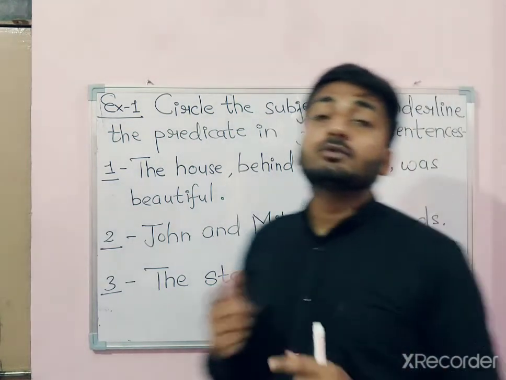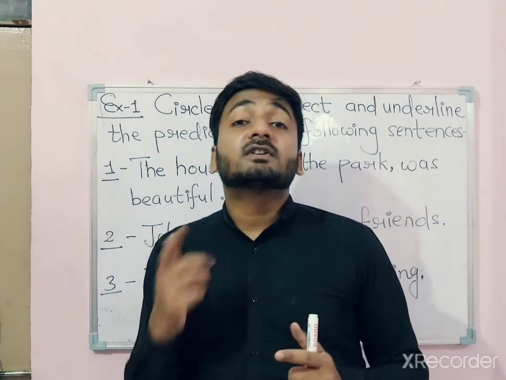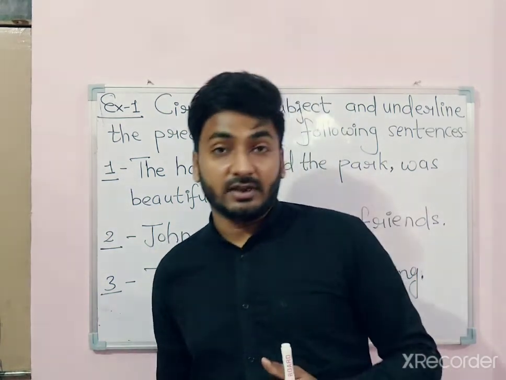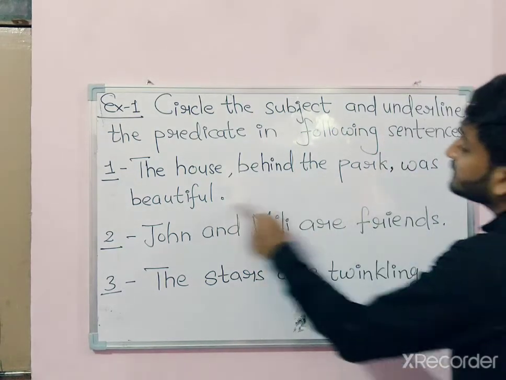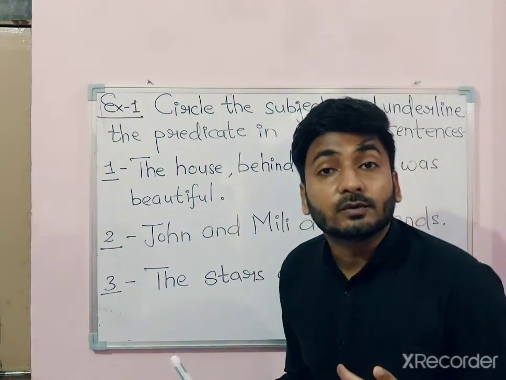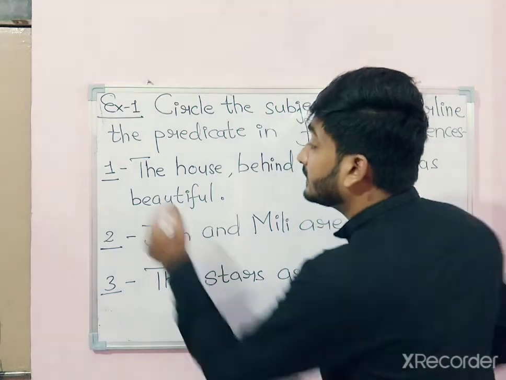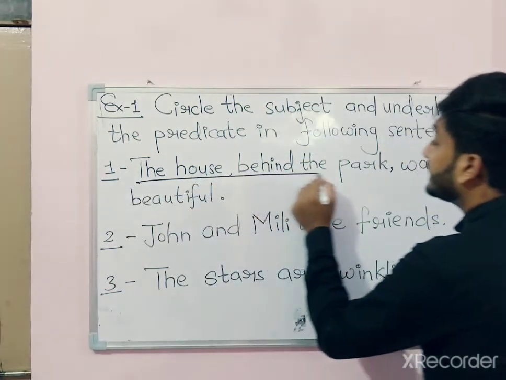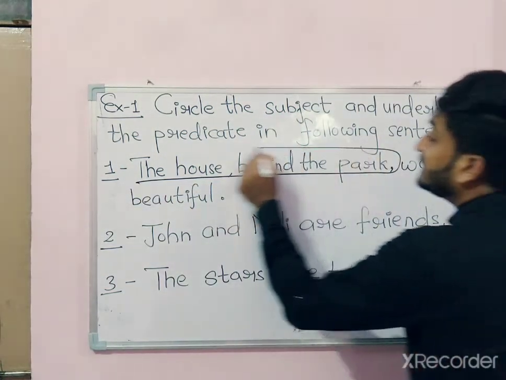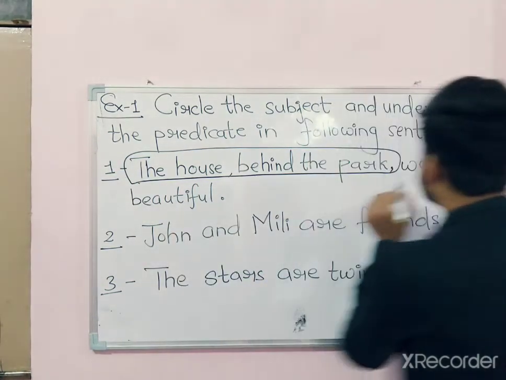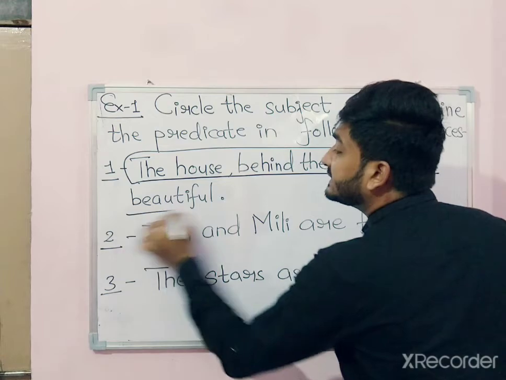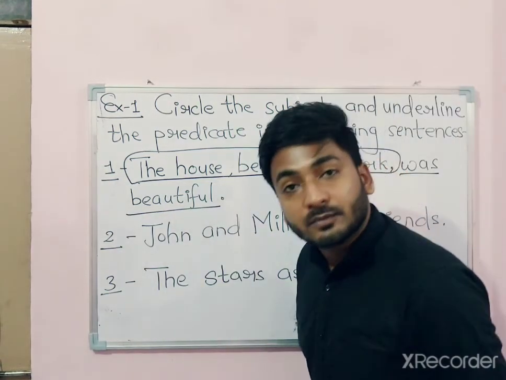Now I have told you how we will recognize the subject and the predicate. So let's start. In number 1, the house behind the park was beautiful. What is beautiful? The house behind the park. That means this part is the subject and the rest of the sentence is the predicate.